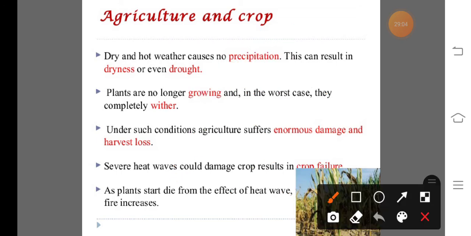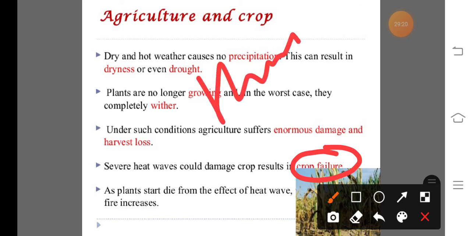Next one, severe heat wave could damage crop and result in crop failure. So due to the heat wave, when the crop requires moisture, that means it requires irrigation, at that time heat wave occurs and no water is available to the crop.